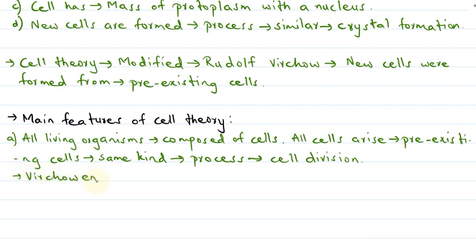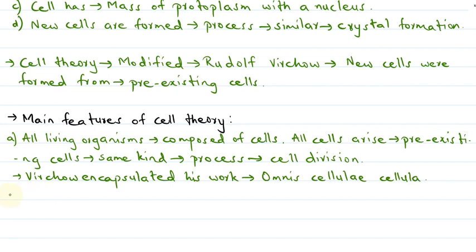Virchow encapsulated his work in the epigram known as Omnis Cellula.